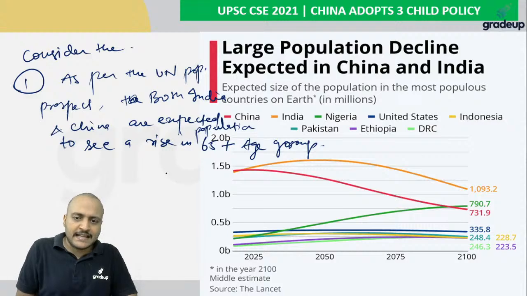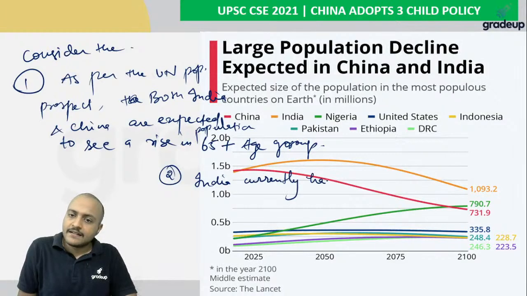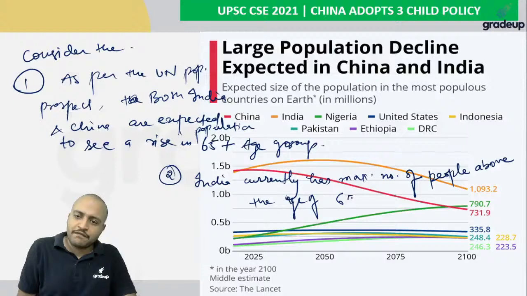The second statement says that India currently has the maximum number of people above the age of 65 years after China.